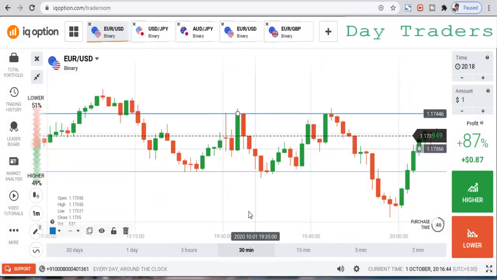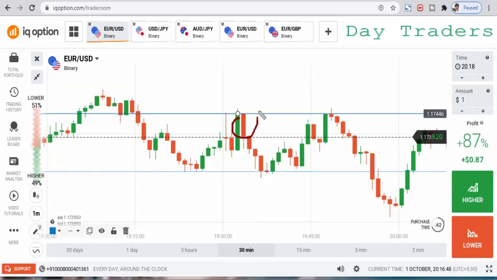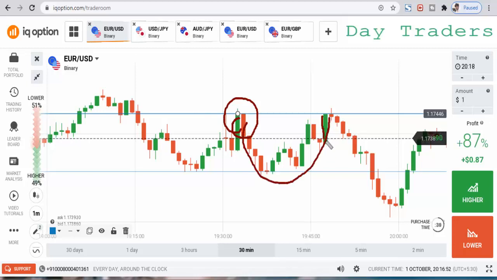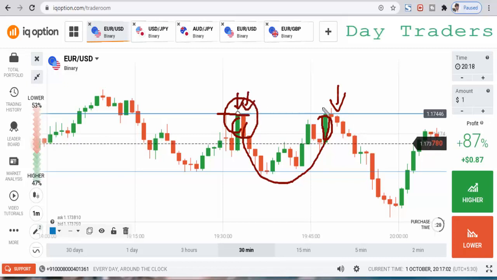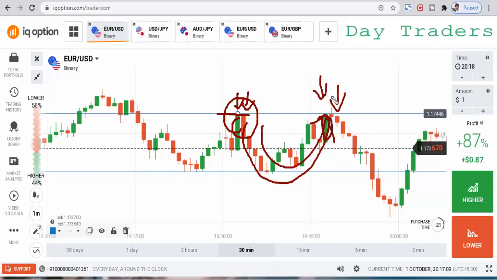Okay, you can see, at this strong level you can expect a double bottom. Again strong buyers enter the market, and it is still respected. Okay, so a strong force suddenly stops at this level, it's a very strong level. Again it respected the market, so many times it's giving winning trades.